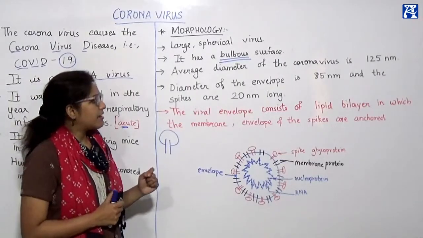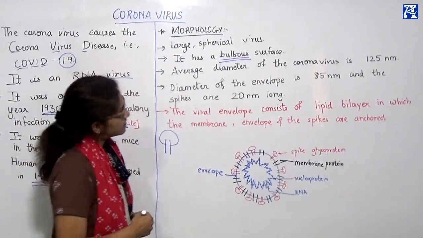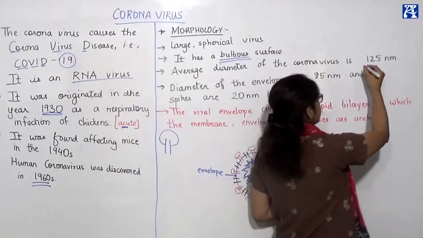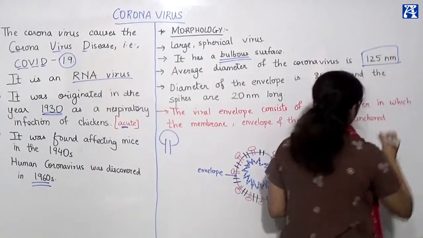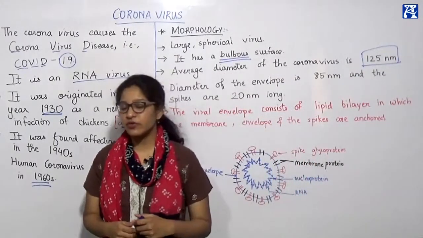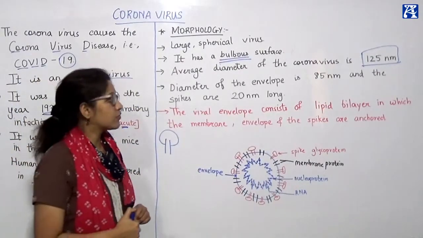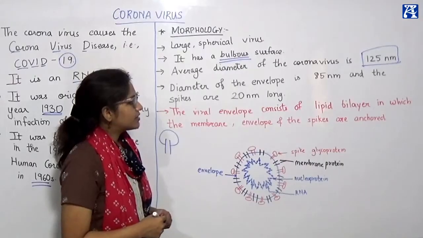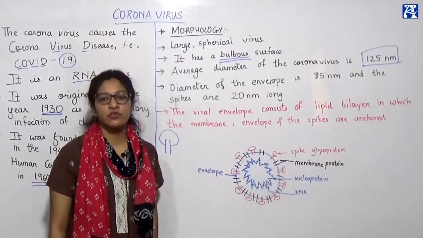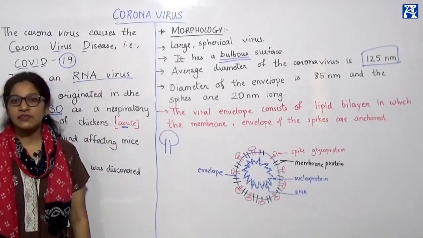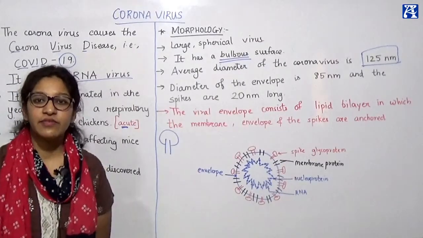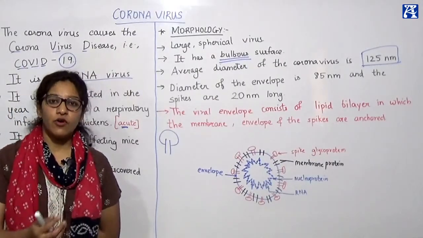The average diameter of the coronavirus is 125 nanometer. Please remember this. We say it is one of the largest viruses that we've seen till now, and its diameter is 125 nanometer. That is quite a size for a virus.